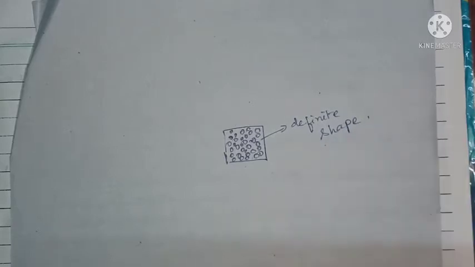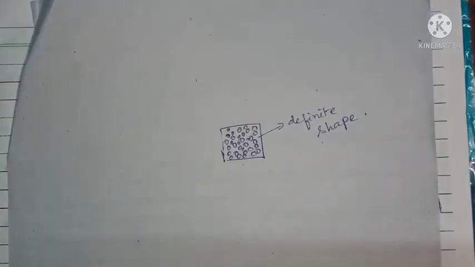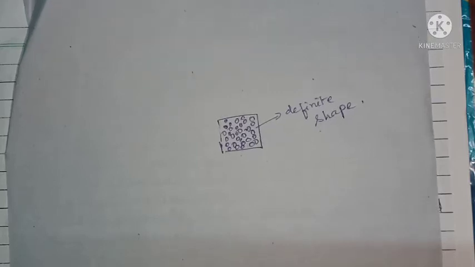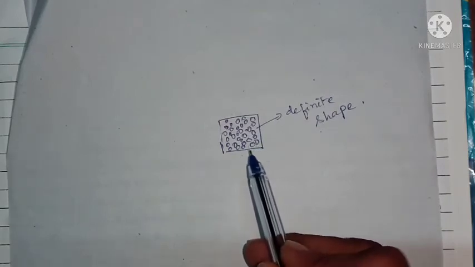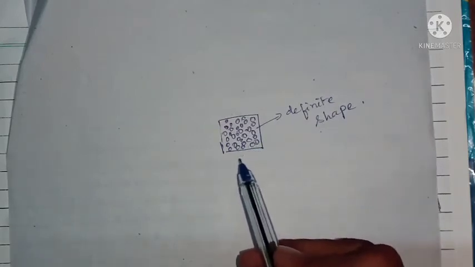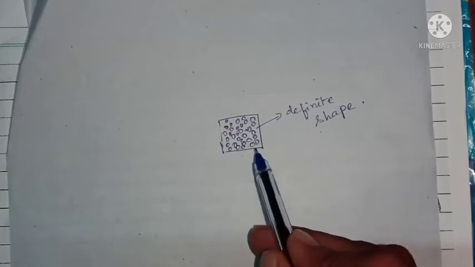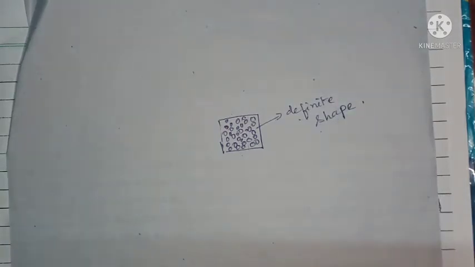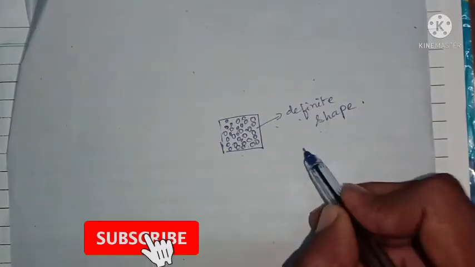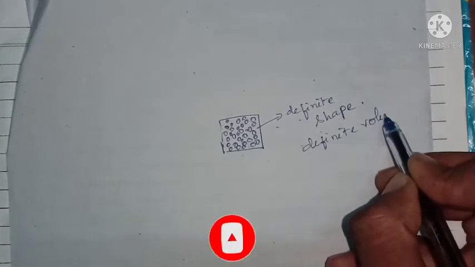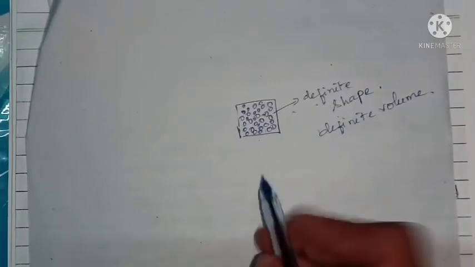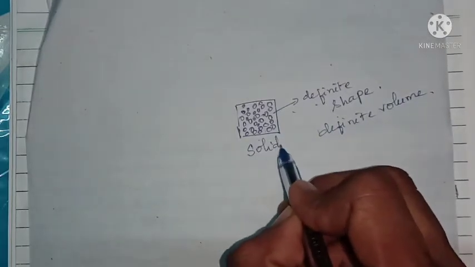Definite shape of solid is because of close packing. Whenever the particles are close packed, there is no movement of the particles. Because of that no movement, it means all the particles are arranged in a fixed manner, fixed arrangement. Because of that, they have a definite shape, and because of this, they have a definite volume also. They have definite shape as well as definite volume. This is in case of solids.